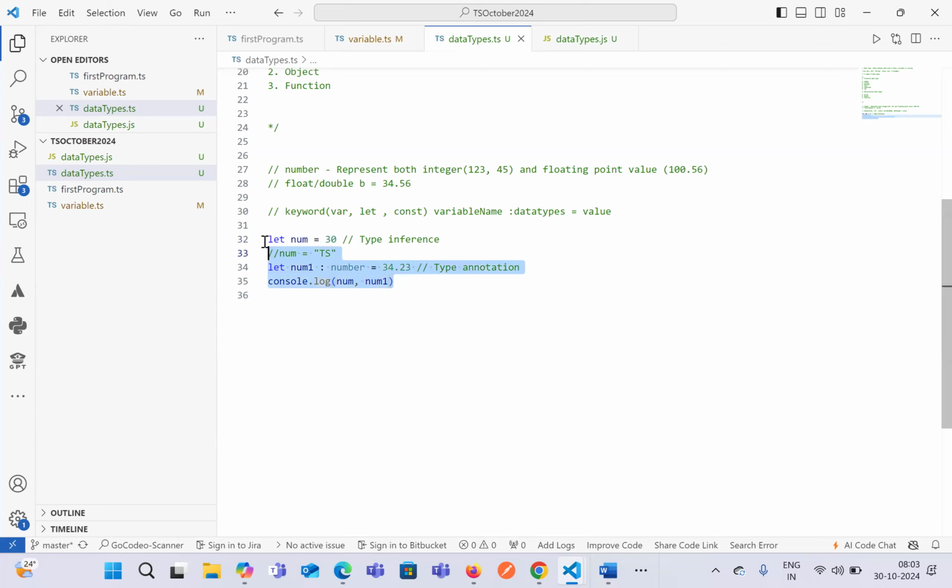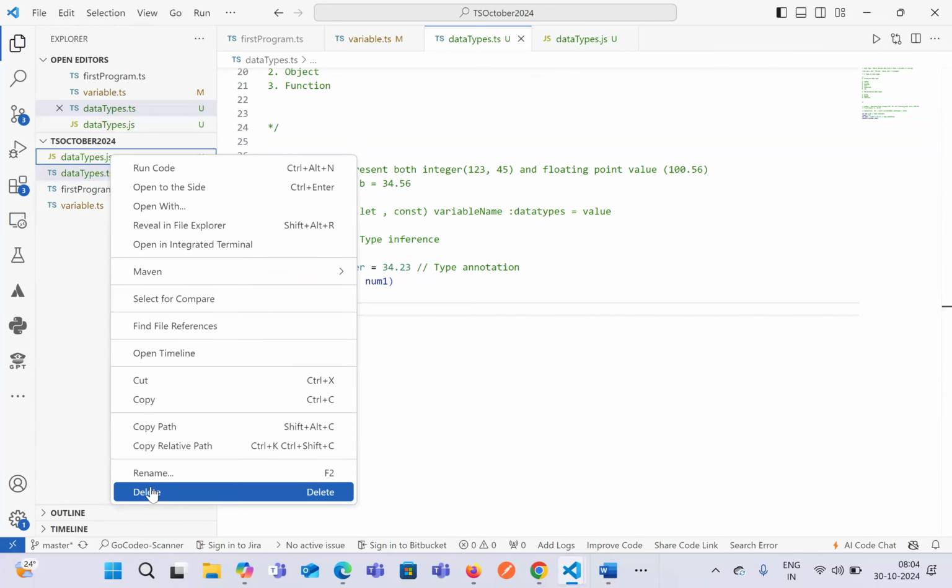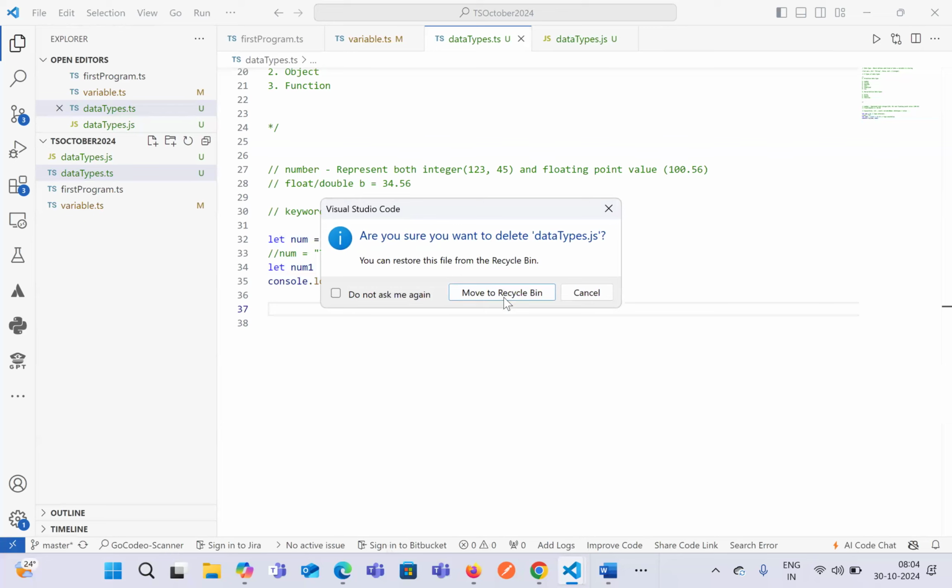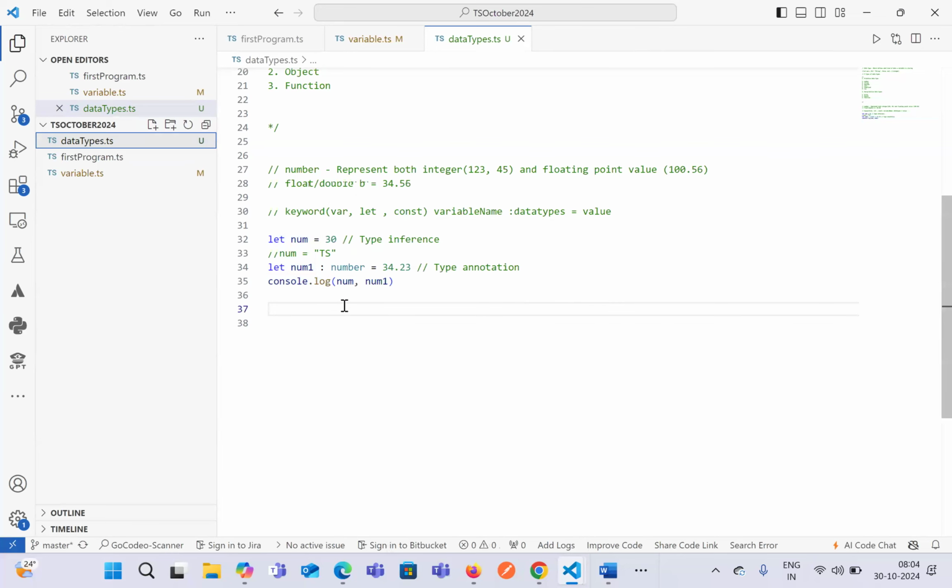Okay, let's move on to the next data type. So this is a simple one where we store a value for a variable. It can be either an integer value, a floating point value, or a decimal point value. In terms of TypeScript and JavaScript, both are considered the same. Let me delete the data type.js file over here. Now this was one. Second is string data type.